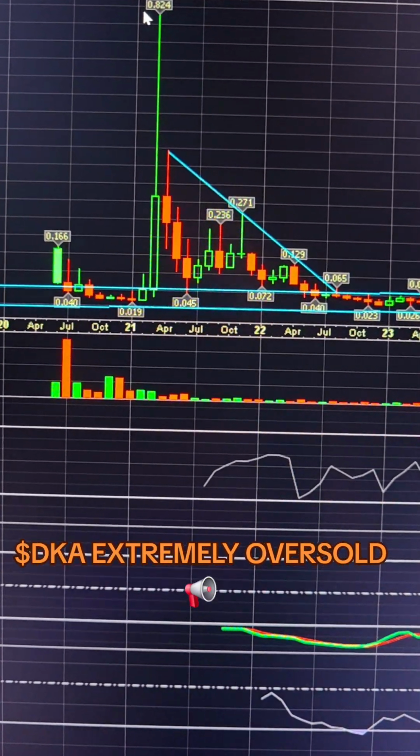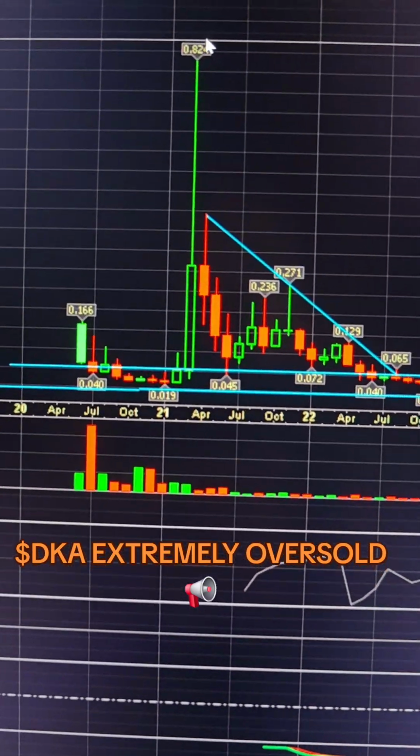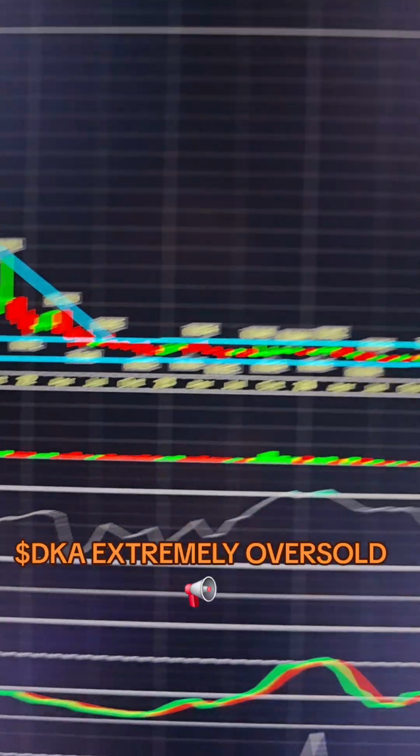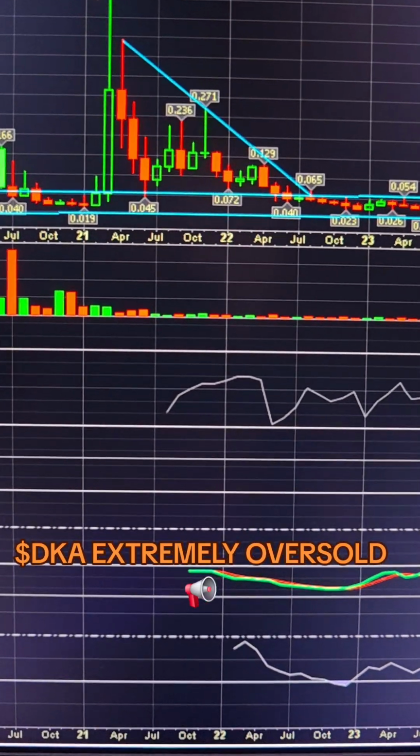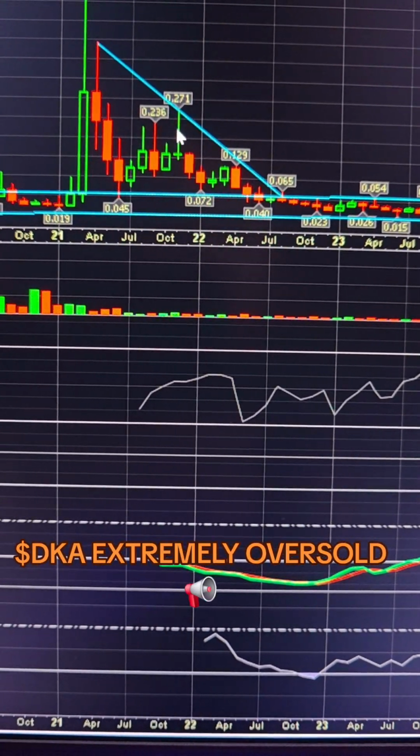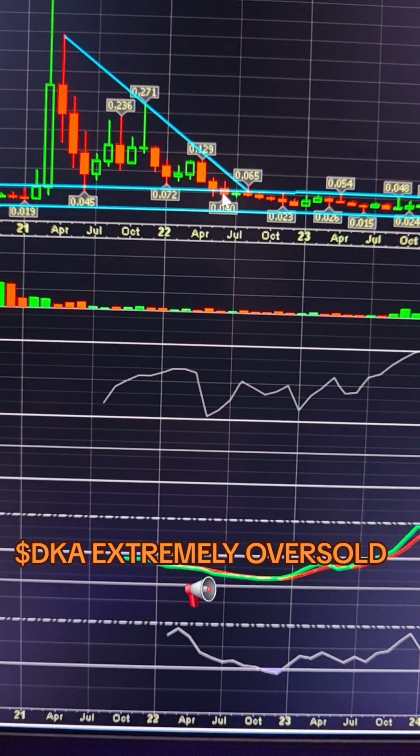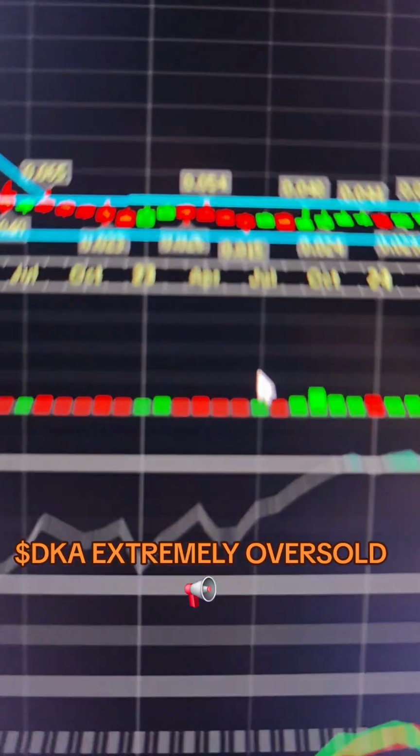There's a sharp shooting star wick. And then that was the big wick. You can see that was it. And then we came back down, 0.45, 0.217. You see the triangle going down, and that was it.